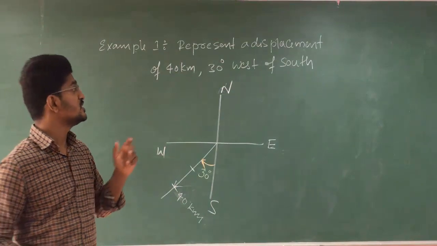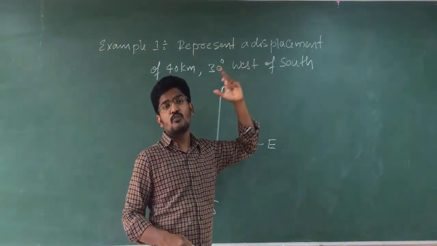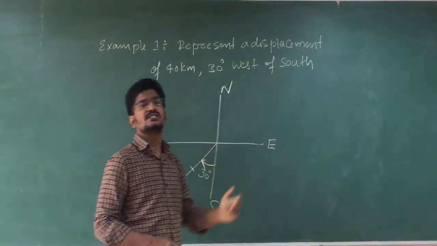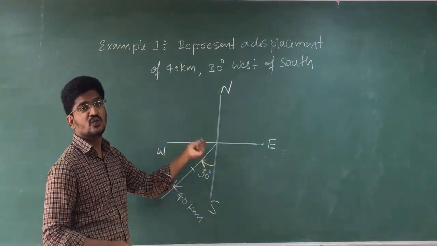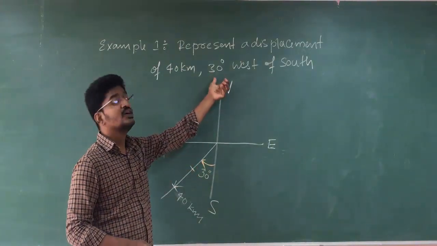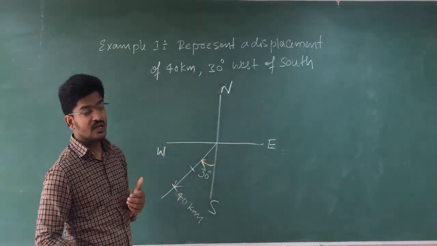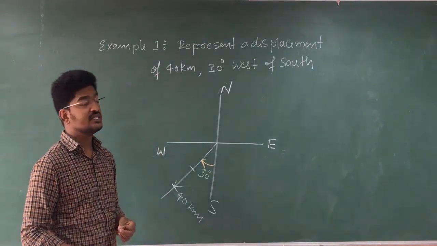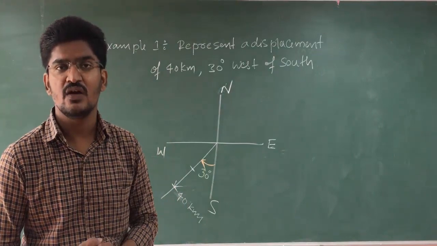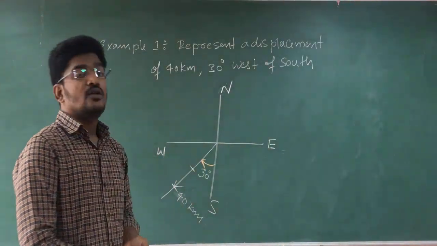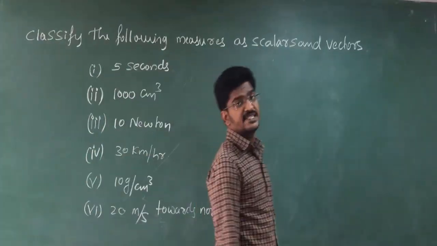But here you have to concentrate on west of south. Are you getting my point? West of south means you have to start from the south towards west, of how much? Of 30 degree. Clear? So this will be 40 kilometers displacement towards west of south at 30 degree. Okay, no problem. Let us go for the next one. Okay students, let us go through the second example.